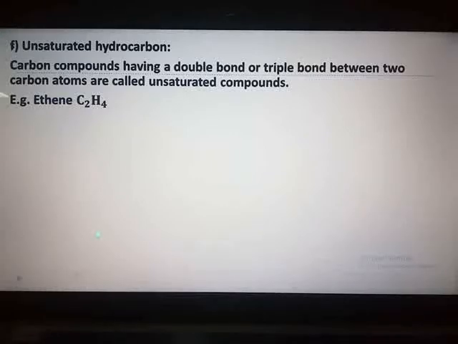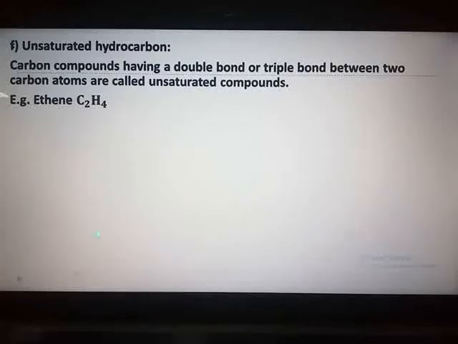And last, I and J, reduction and oxidant. That I have not mentioned on this slide because you have already studied about reduction and oxidant in chapter number 3. So that definition with the example you can take over here. Because in the exam when they ask, they will not ask in brackets related to chapter number 9. So here you can attempt the definition and the example from the 3rd chapter also. If you want to attempt from this chapter, then under the chemical properties of carbon compounds in oxidation, you have the oxidant, that is potassium dichromate or potassium permanganate. That also you can take as the example.